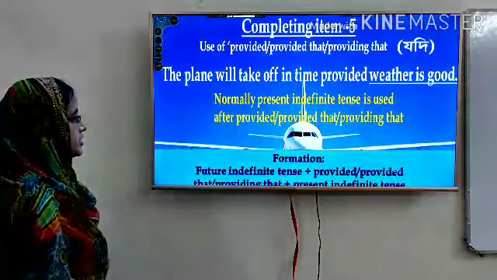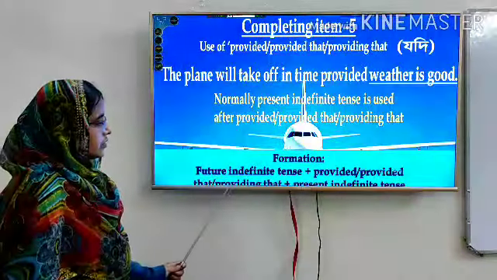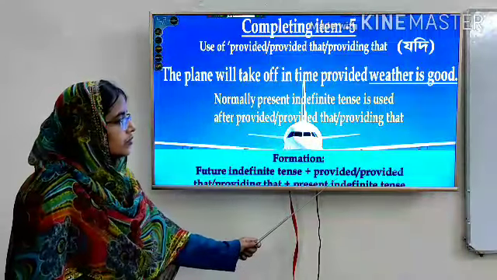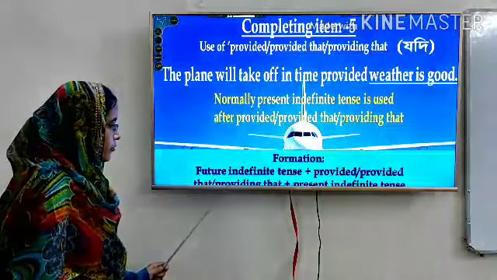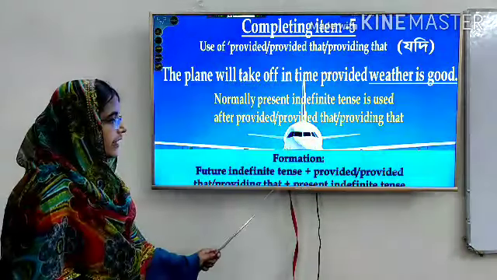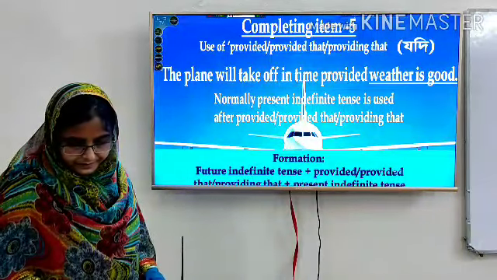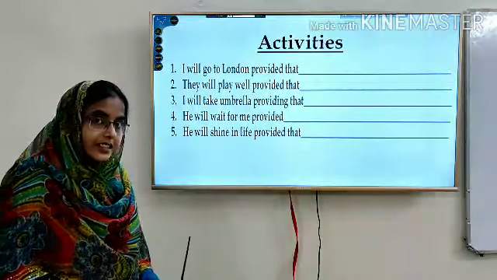And here is the formation: the given clause will be future indefinite tense, then provided, provided that or providing that, and after that present indefinite tense. Another activity for you.